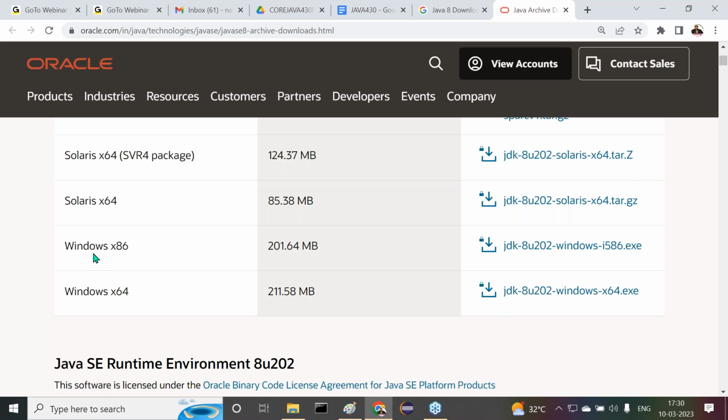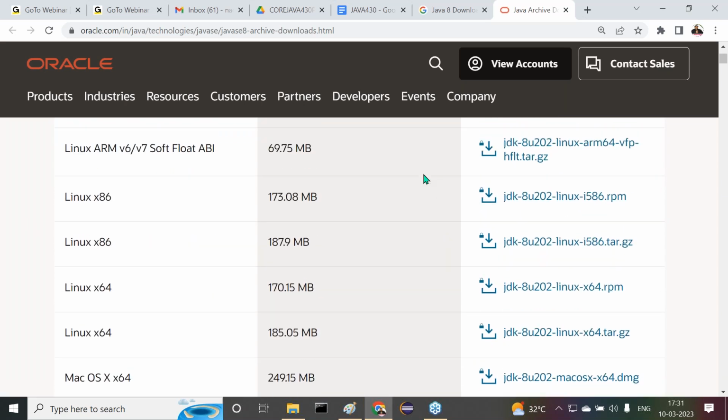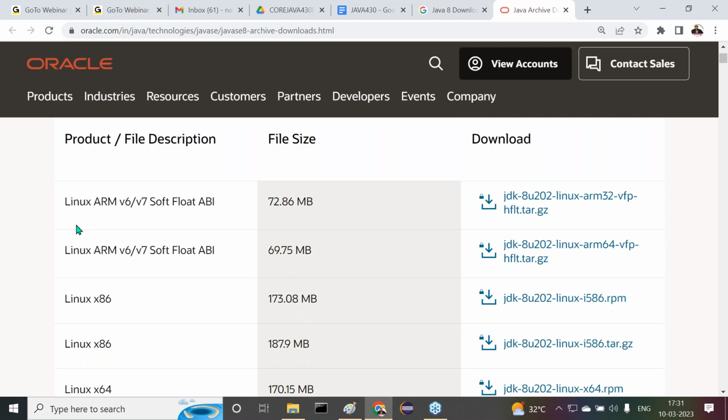This is a proof here. This is the best proof that Oracle people have given these Java links, Java software with respect to the operating systems. For example, if I click on the last two links, we get Windows related Java software. If I click on the two links above, we get Solaris operating system Java software. If I click on the first two or four links, we get Linux related Java software.